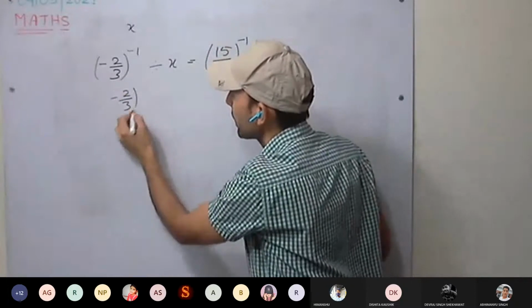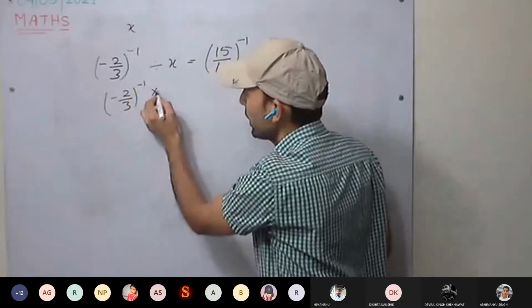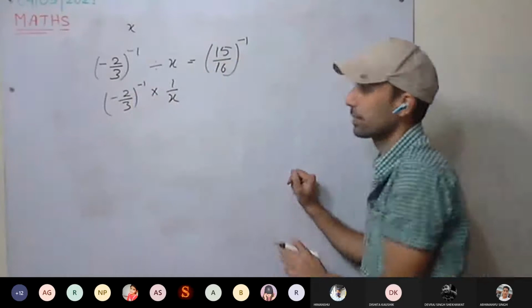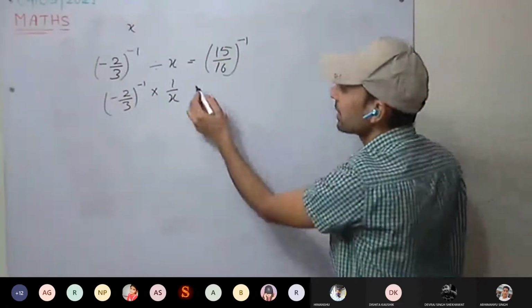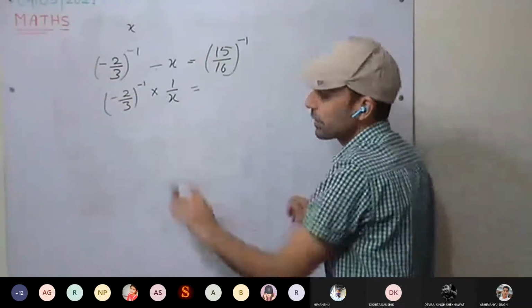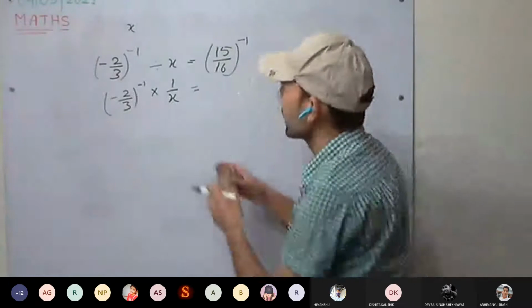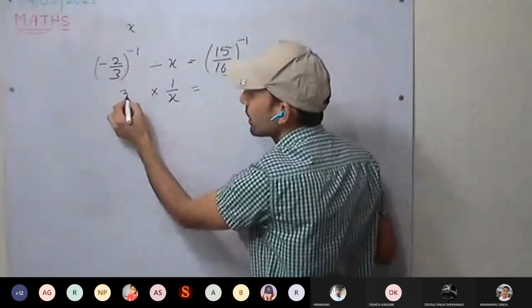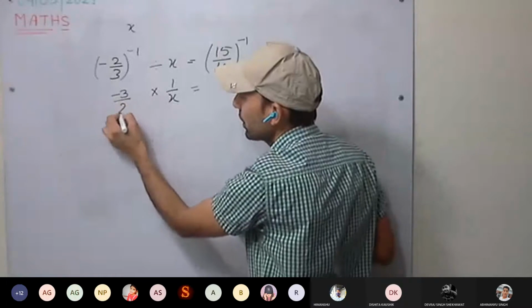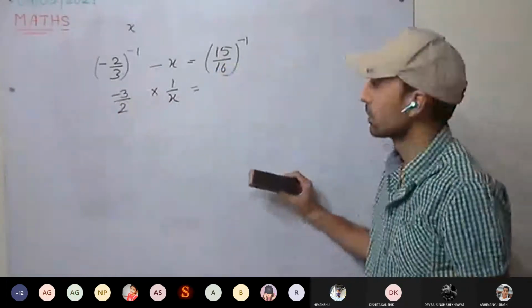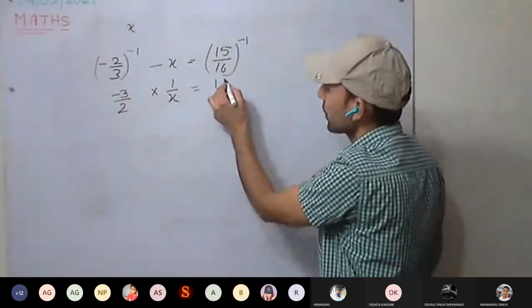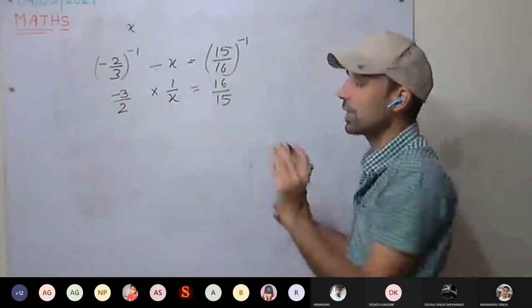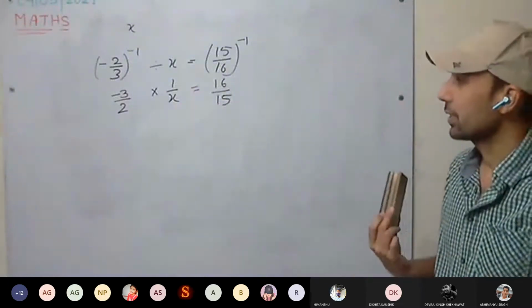Minus 2 by 3 raised to power minus 1 into 1 upon x. We can write it like this. Take the reciprocal: minus 3 upon 2. Is this clear to everyone?